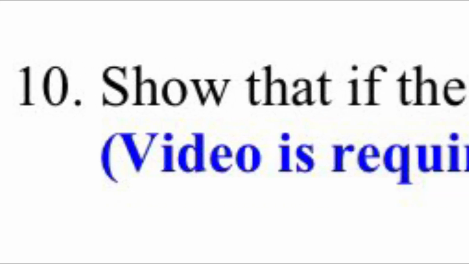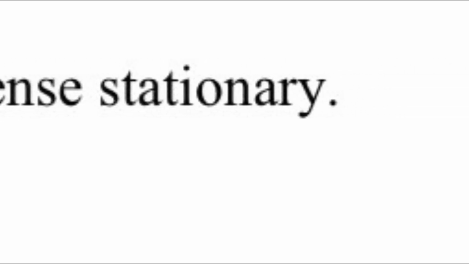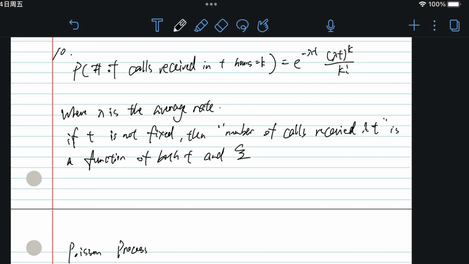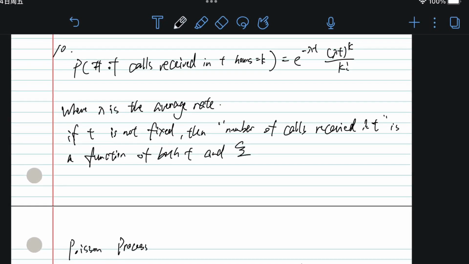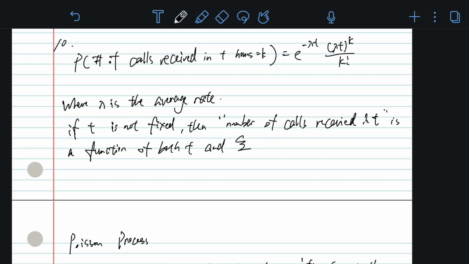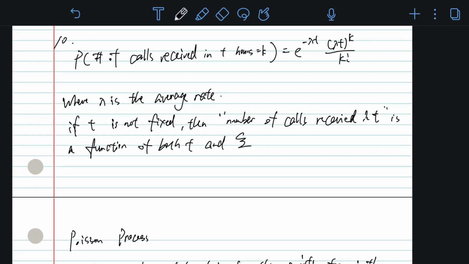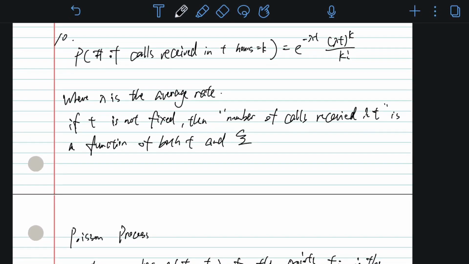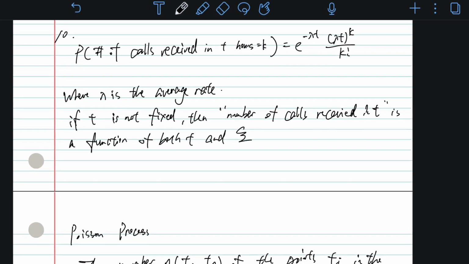Problem 10: show that if the normal process is wide sense stationary, then it is strict sense stationary. In the course, homework 8 gave us the lecture notes to see, and in the lecture notes we can